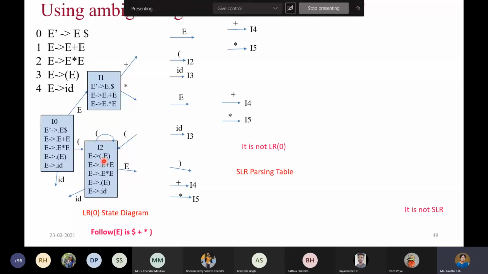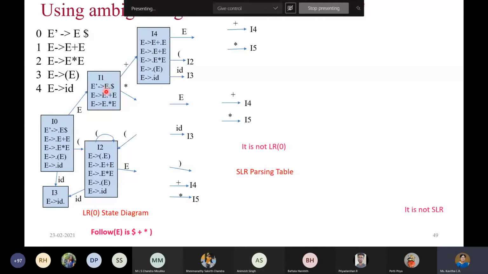And coming to the next rule at I0, we have to read ID. So when you read ID, what happens? You will get E gives ID dot. So this is state number I3, which means here it is now eligible for reduce action. So now coming back to our I1, let us proceed and see what will be there in that path.